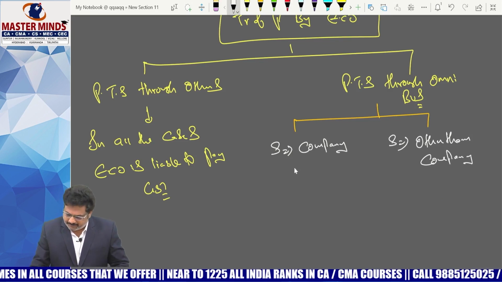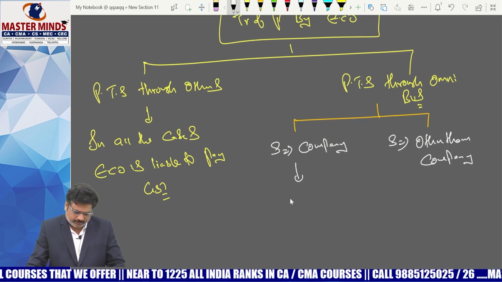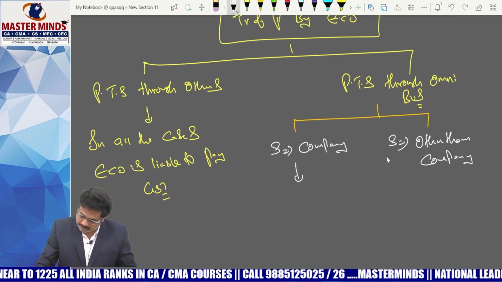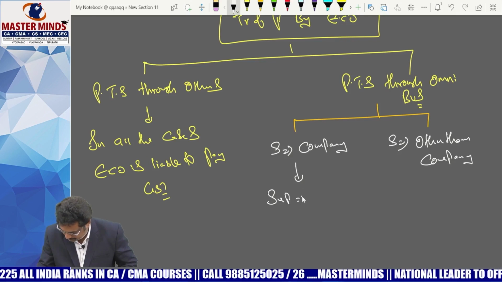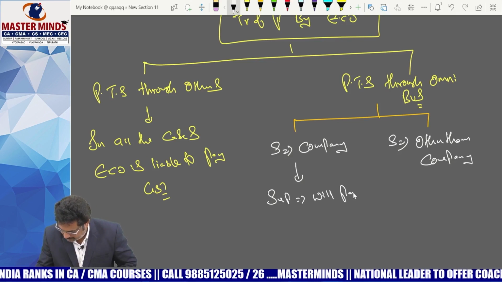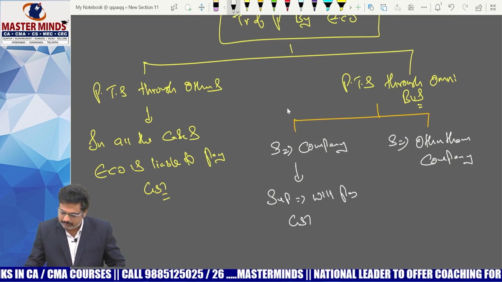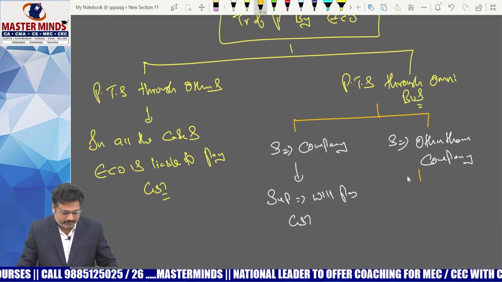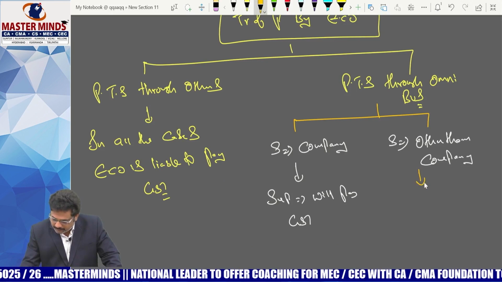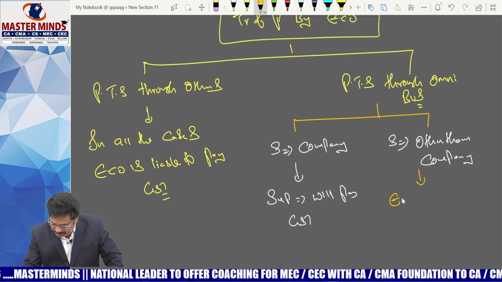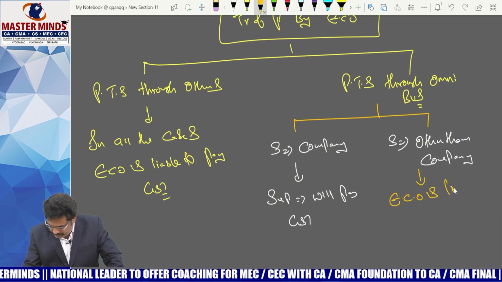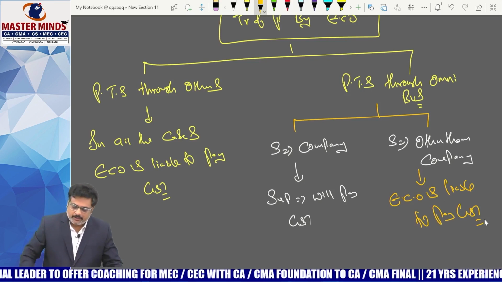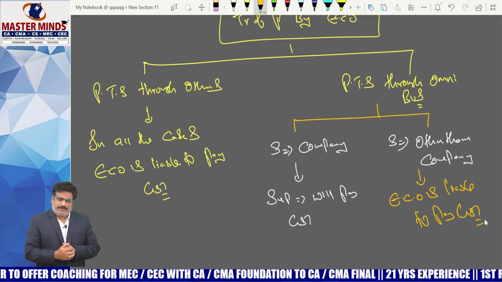If the supplier is a company, in that case, who is liable to pay the GST, ma'am? The supplier will pay GST here. And if the supplier is other than a company, then ECO is liable to pay GST. So this point was divided like this after amendment.